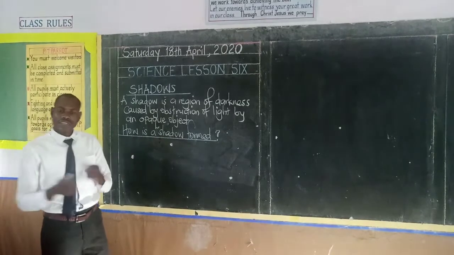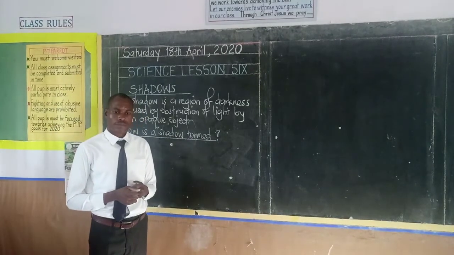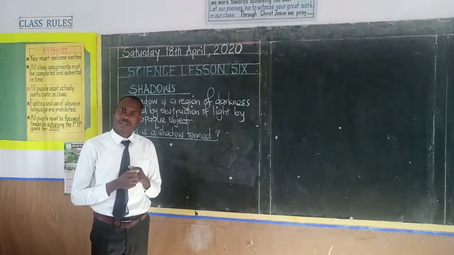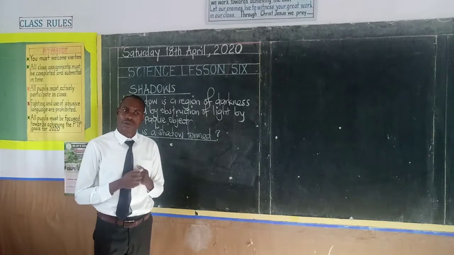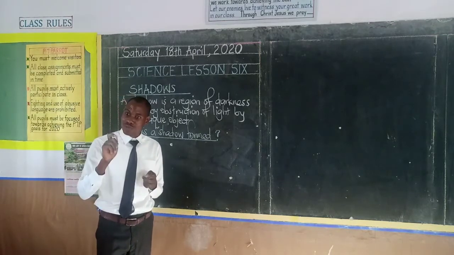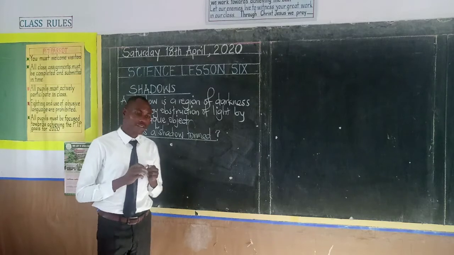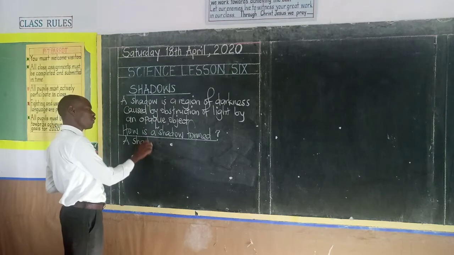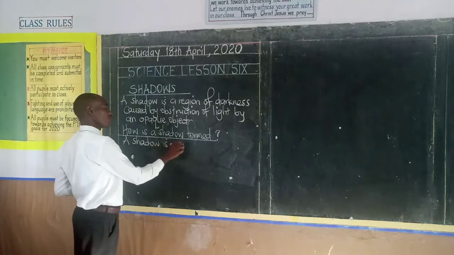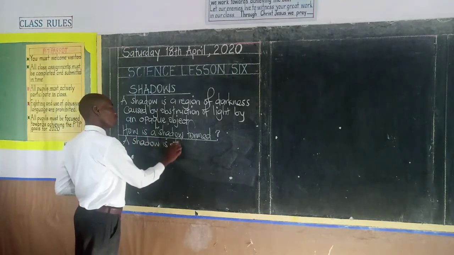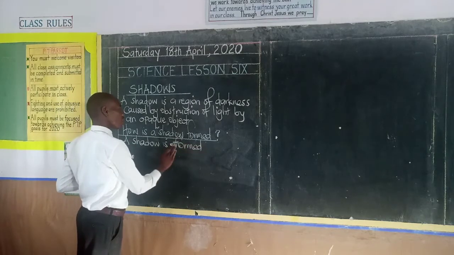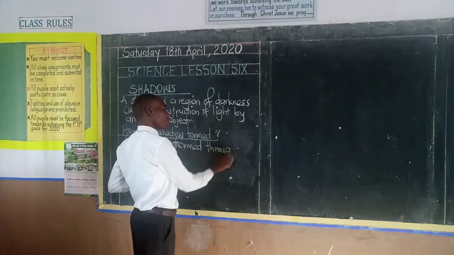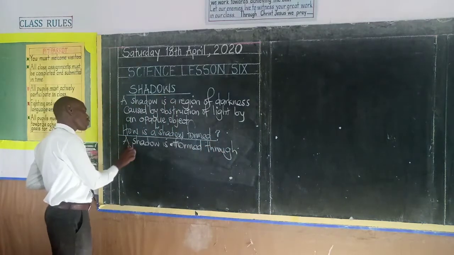Therefore, I'm giving you boys and girls time to think. How is a shadow formed? Or what causes a shadow? I can see some of you are very ready to answer. Boys and girls, a shadow is formed through obstruction.